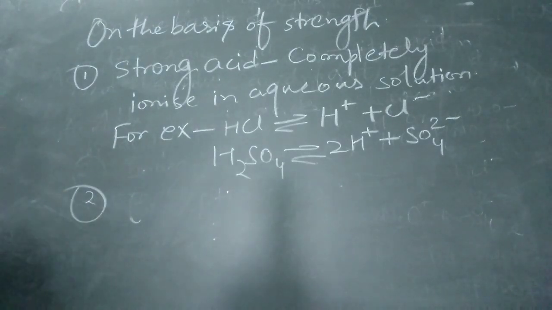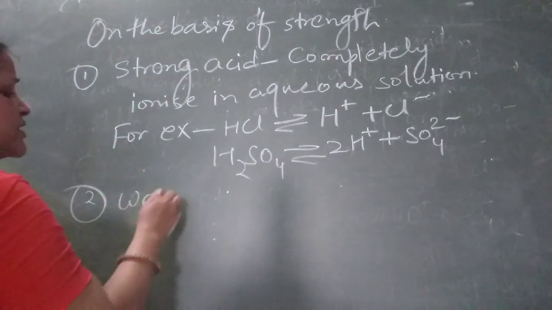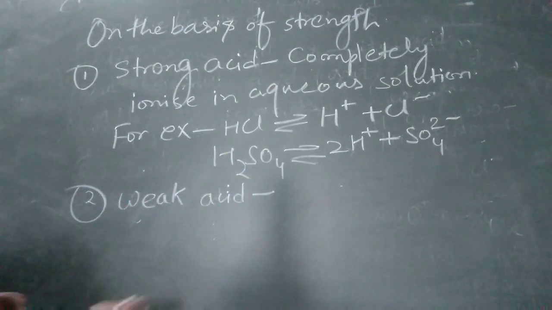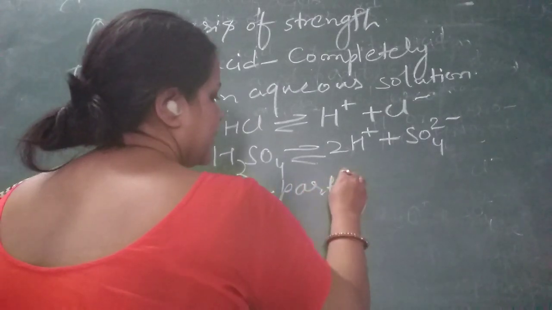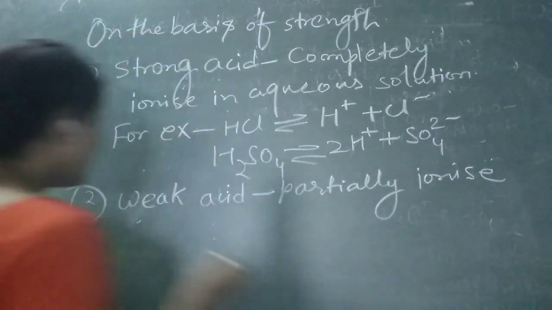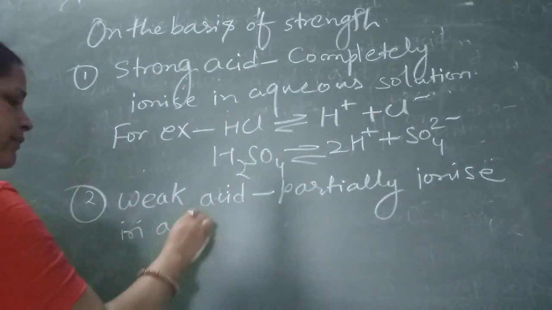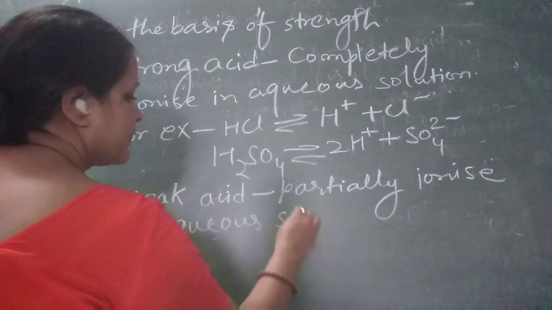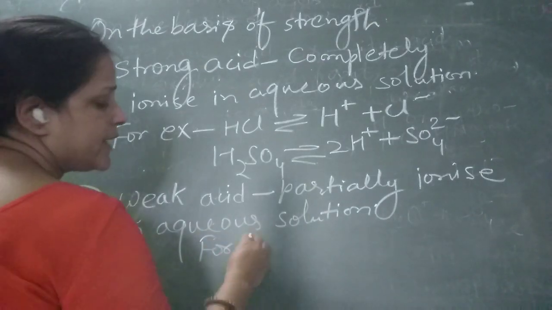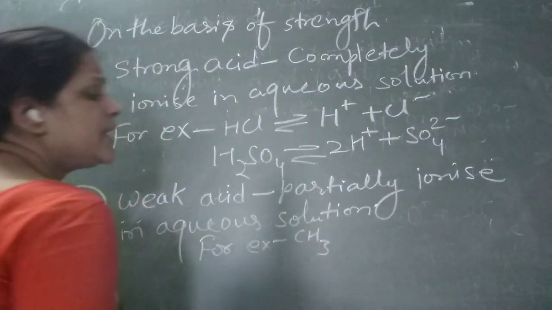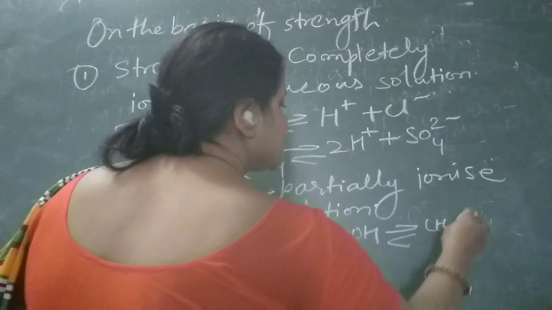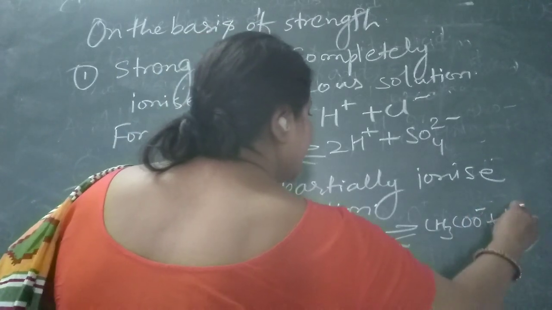Another is a weak acid, which is partially ionized in aqueous solution. For example, acetic acid, CH3COOH, breaks down into CH3COO minus plus H plus.